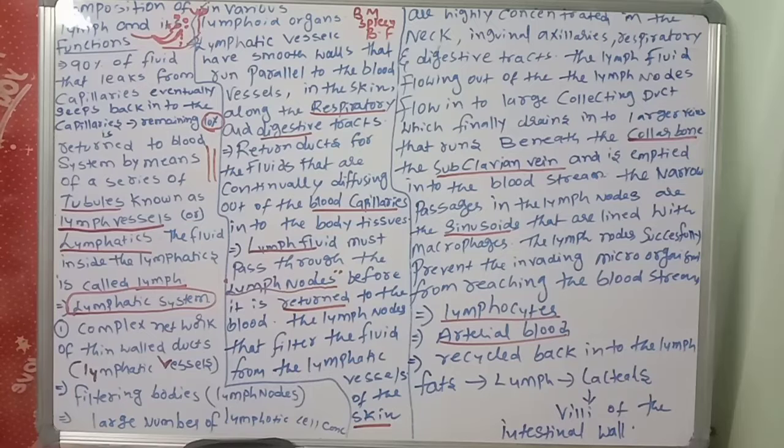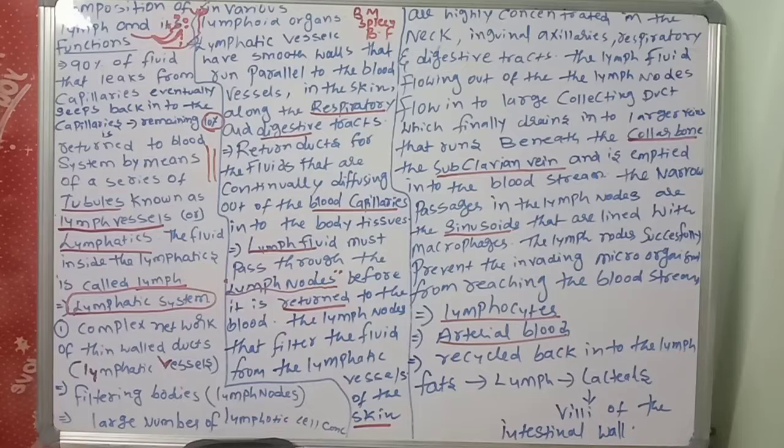The sinusoids are lined with macrophages. Macrophages means phagocytic cells. So the sinusoids are lined with which cells? Macrophages.